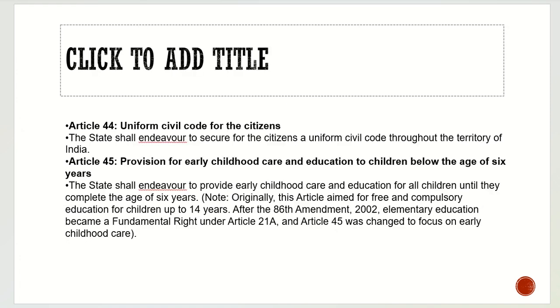Then we have Article 44, Uniform Civil Code, which we will discuss in great detail. For now we will just go through these articles to see what they are about. Then we have to discuss the Uniform Civil Code in detail, and then fundamental rights are done and dusted. Now Article 45, sorry, DPSPs are done. Article 45 provides for early childhood care and education to children below the age of 6 years. We discussed it, and we amended the constitution and brought Article 21A as a fundamental right.